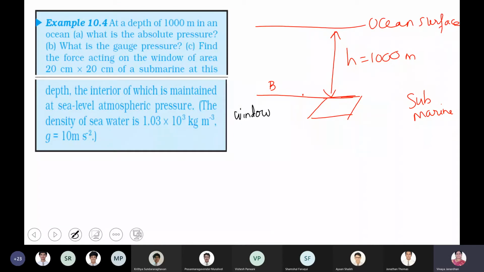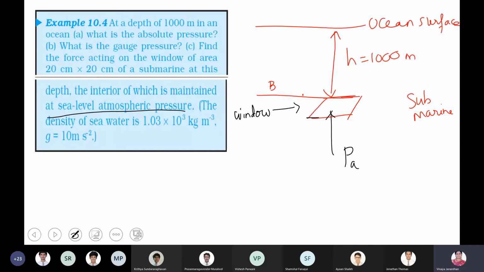Now the interior of the submarine is maintained at sea level atmospheric pressure, right? So the interior of the submarine window, I'm just talking about this submarine window, the surface below the window is maintained at atmospheric pressure.